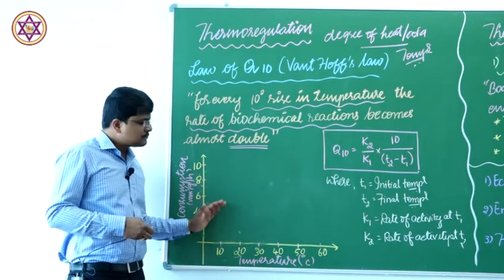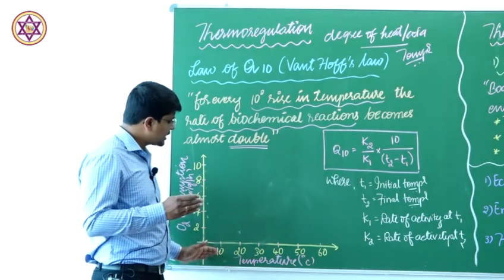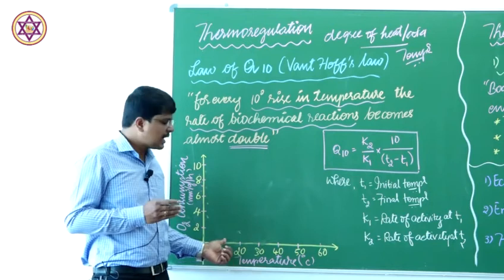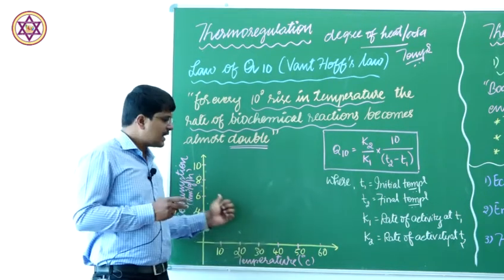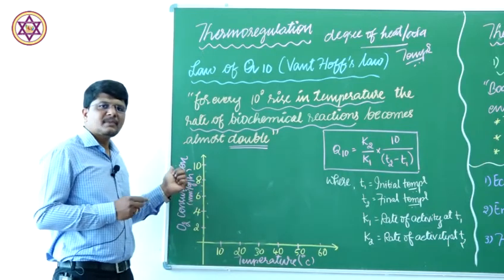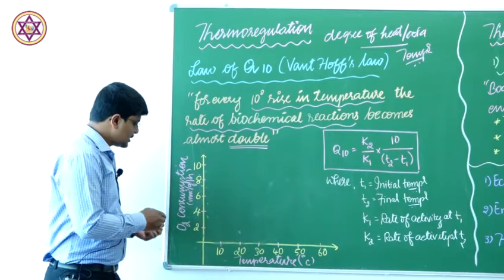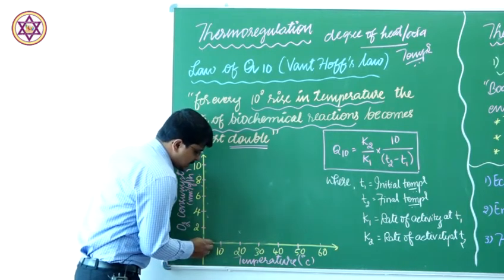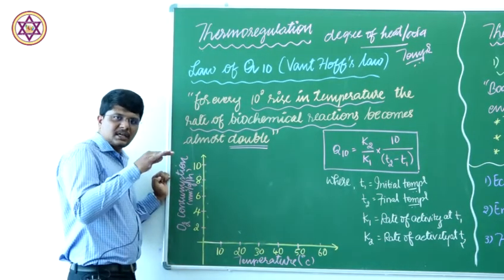Therefore, the caterpillars are enclosed in a container, and initially the temperature is maintained at 10 degrees centigrade, and later the temperature keeps on increasing, and the amount of oxygen consumed is measured. On that basis, the graph is obtained like this. Initially, the graph is flat, that is, the oxygen consumed is steady.